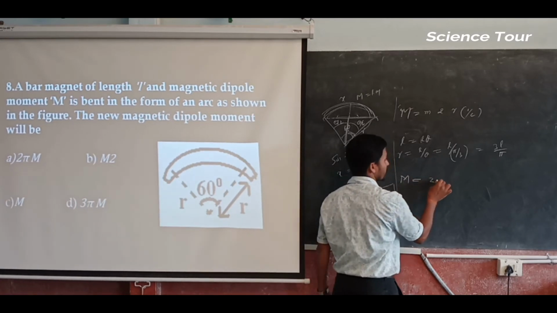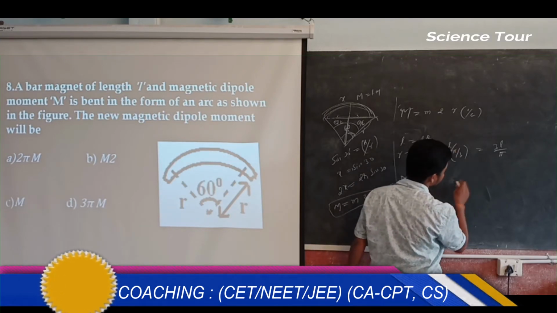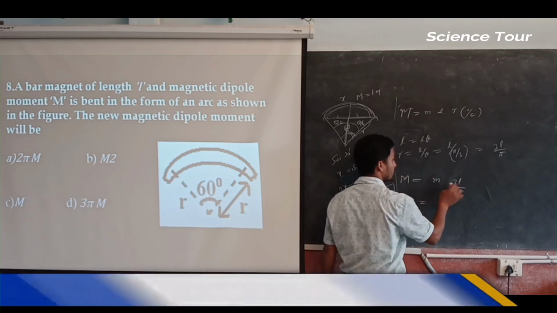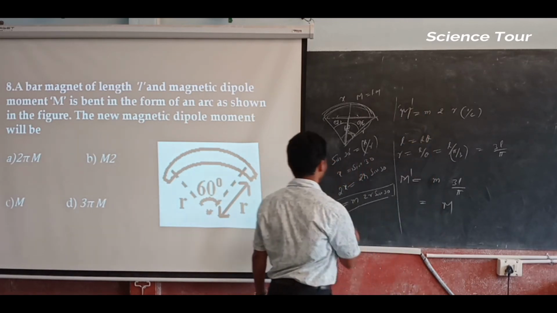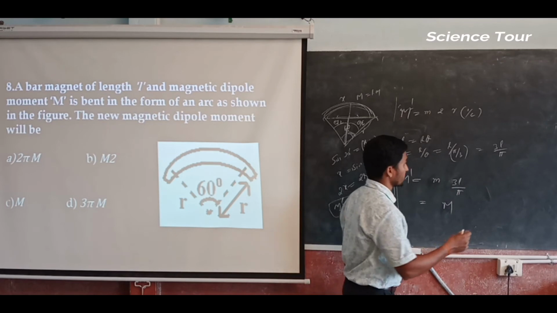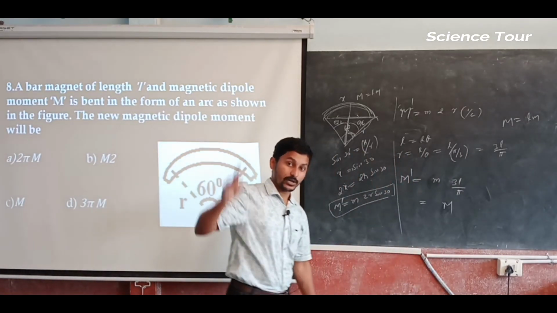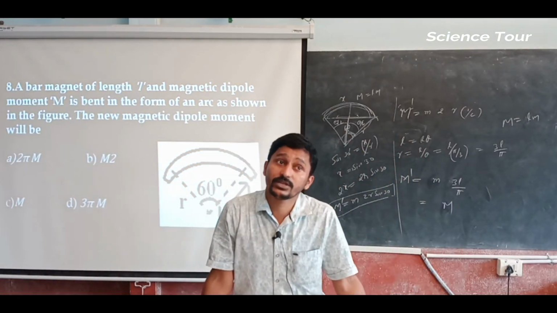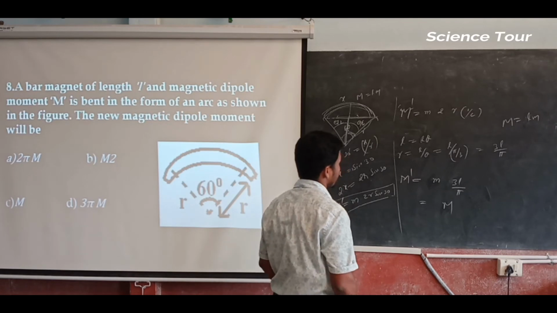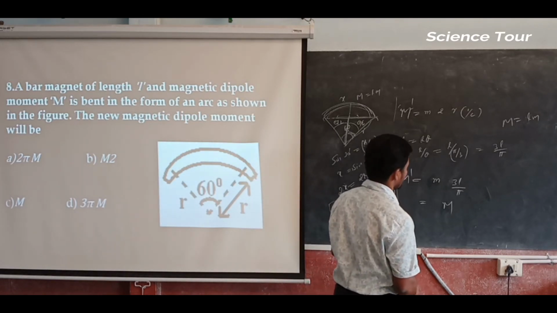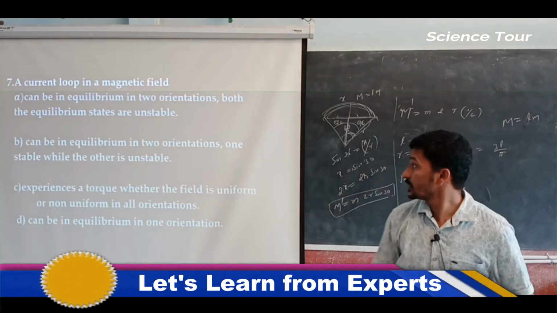Magnetic moment is equal to M into 2 into R, the 2 is cancelled, R means 3L by pi, but M into L is nothing but capital M. The new magnetic moment M dash will be, so the earlier magnetic moment is M which is equal to L into M. During the derivation we used 2L into M because 2L length we considered, here L we are going to consider.